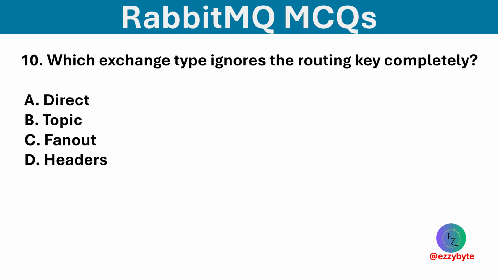Which exchange type ignores the routing key completely? Options are direct, topic, fanout, and headers. Option C is correct. Fanout exchanges ignore routing keys and send to all bound queues.